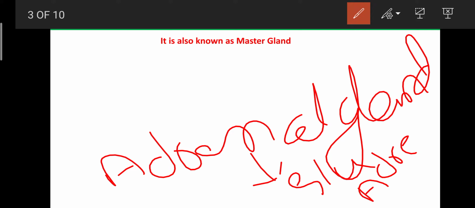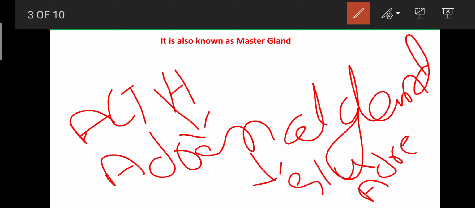And adrenal gland function is mainly dependent upon ACTH, and ACTH is secreted from the pituitary gland. Due to that, the pituitary gland can control the functions of all the glands by secreting various hormones. So due to that, the pituitary gland is known as the master gland.